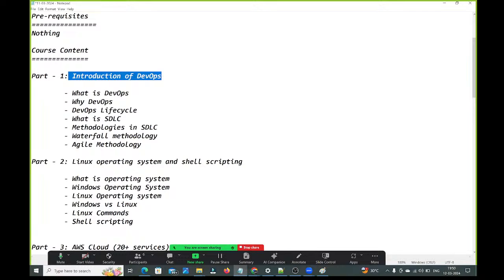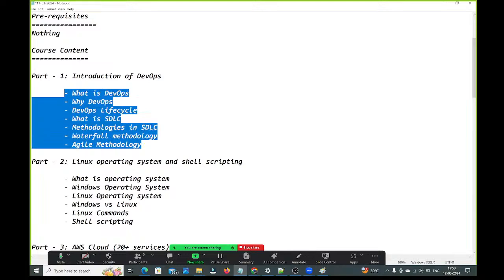Here you will understand what is DevOps, why we need to go for DevOps, what is the DevOps life cycle, what is the software development life cycle, what methodologies are available in SDLC, what is waterfall methodology, what is Agile methodology, and where the DevOps team will be involved in the Agile process. All those things we are going to understand in part 1, guys.